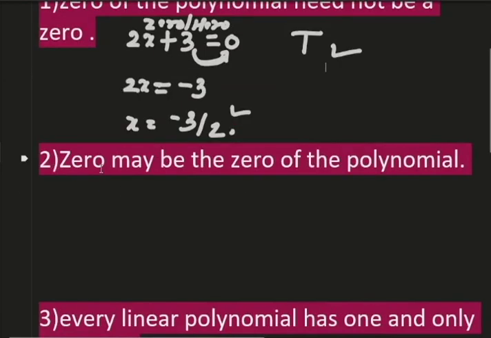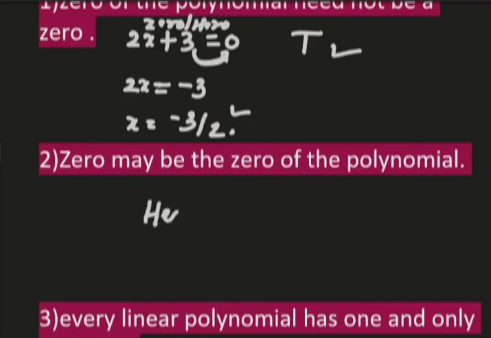Next, 0 may be the 0 of the polynomial. Sometimes by solving the equation, we get the value 0. Our hero is sometimes 0. Yeah, that can be the case.